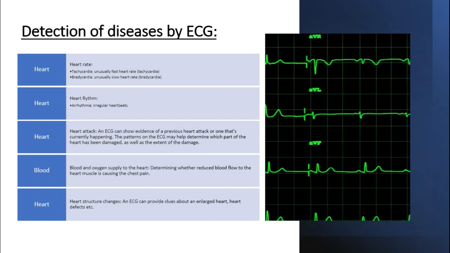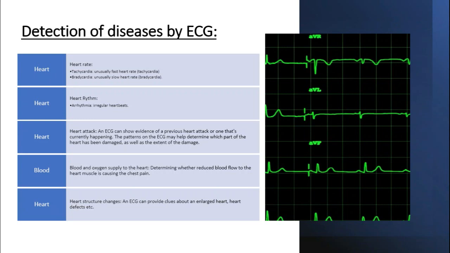Then the detection of diseases. What kind of diseases can we detect via an ECG exam? The first is heart rate. There are two types of heart rate conditions which an ECG test can tell us. The first is tachycardia, which is an unusually fast heart rate, and the second is bradycardia, which means an unusually slow heart rate.